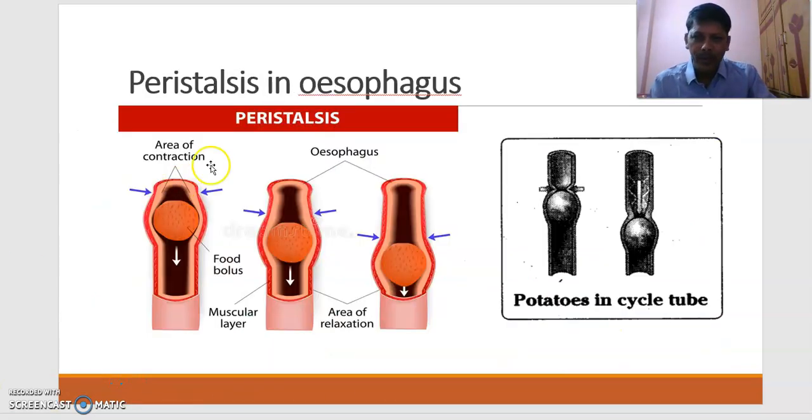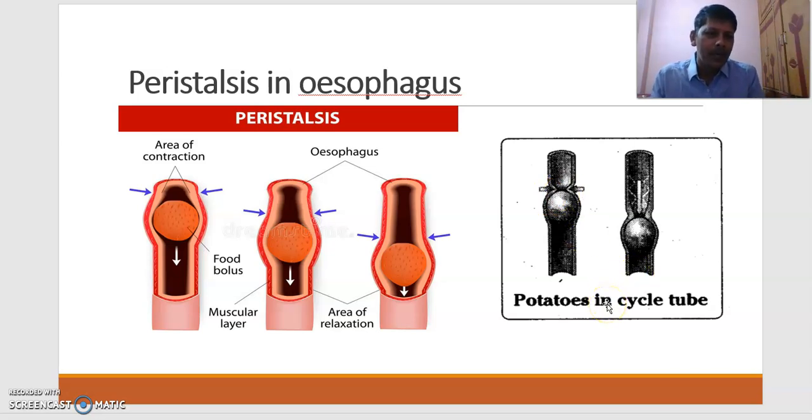We move forward. Here you can observe peristalsis in the esophagus. You learnt in earlier classes one experiment where you take a cycle tube and a potato, and you apply oil on it. When you keep that potato in the cycle tube and press it, it moves. You can compare this: the potato is compared with the bolus and the cycle tube with the esophagus.